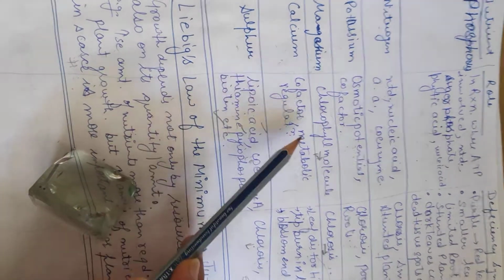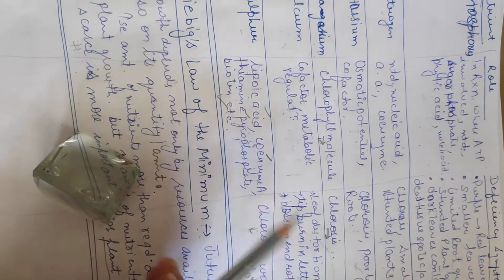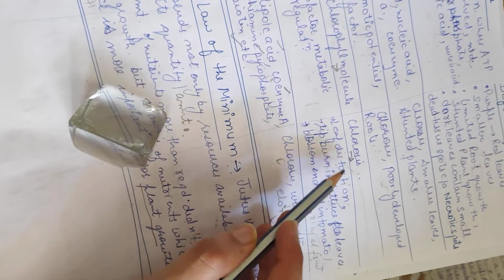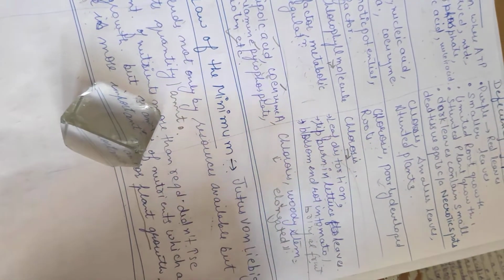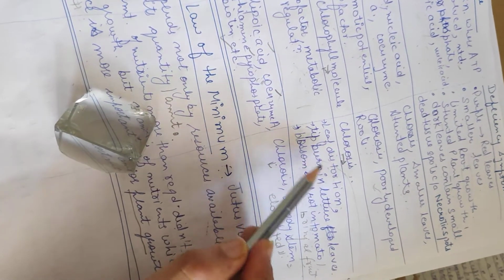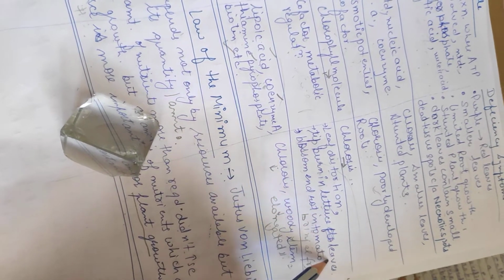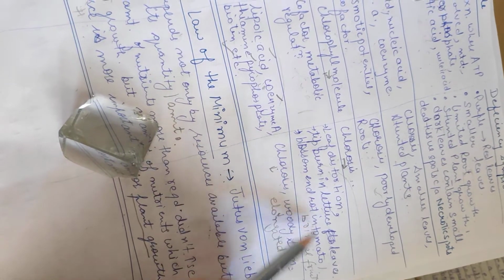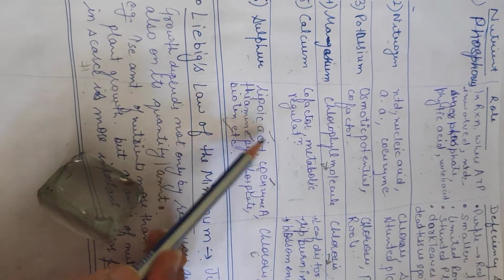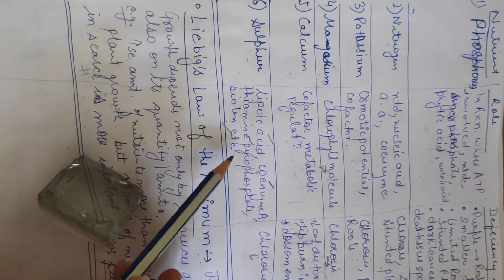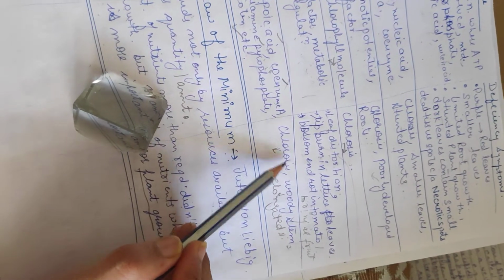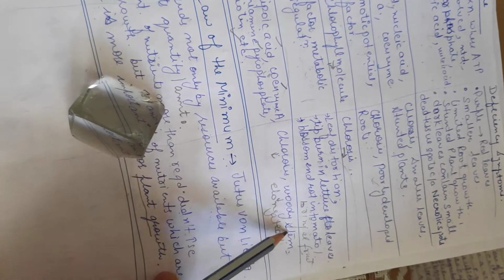Calcium has a role as a cofactor, in metabolic regulation, and is also important in the cell membrane, the plasma membrane. If it is not present up to the critical concentration, then it will lead to leaf distortion, tip burn in lettuce or cauliflower leaves as well, and blossom end rot in tomato as well as brinjal fruit. Then sulfur has an important role in lipoic acid, coenzyme, thiamine pyrophosphate, and biotin, etc., and has various other roles. Deficiency symptoms lead to chlorosis, and woody as well as elongated stem.